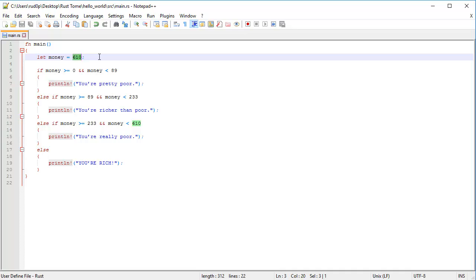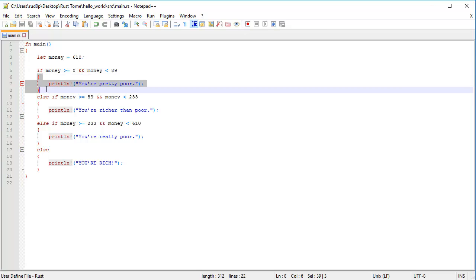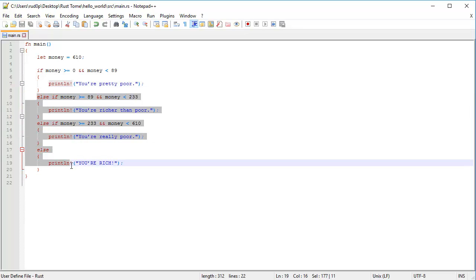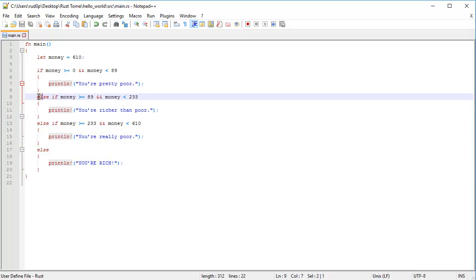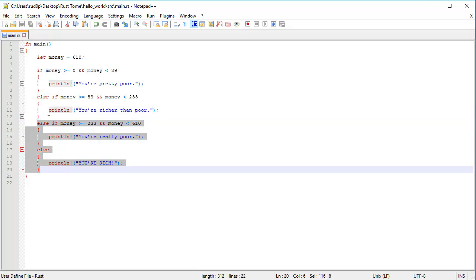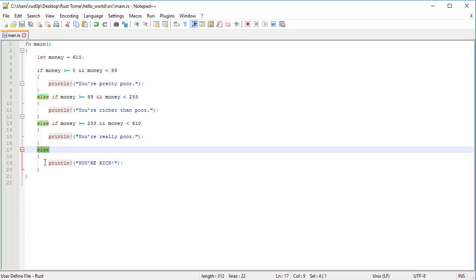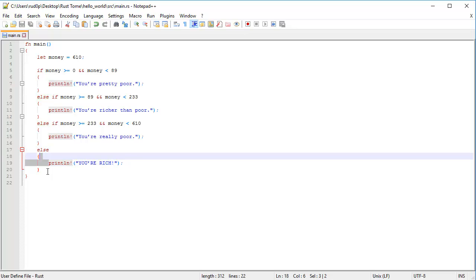So the way this works is that it first checks and evaluates this right here, and if that's true, it executes this block right here, and if that's true, it's going to skip the rest. Then it goes on to the second of these expressions and checks if this is true, bada bam boom, goes in here and skips the rest, or goes down here and carries on like this until the else, where it always executes. You don't even need to have an else here.